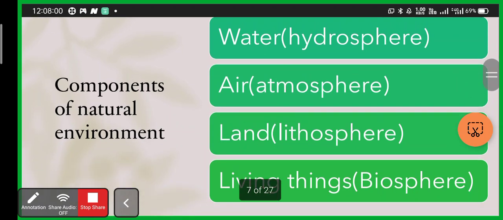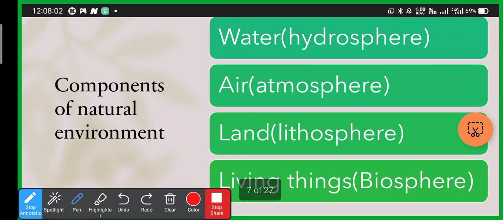Now first we will learn about the natural environment. So the first components of natural environment are water, air, land, and living things. Now in the 6th class SST, you have learned that there are four major domains of the earth. They are the hydrosphere, atmosphere, lithosphere, and biosphere.